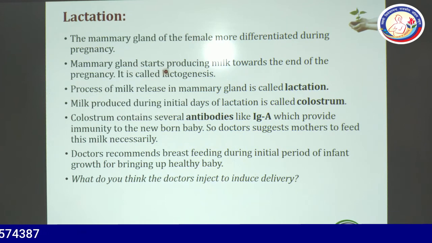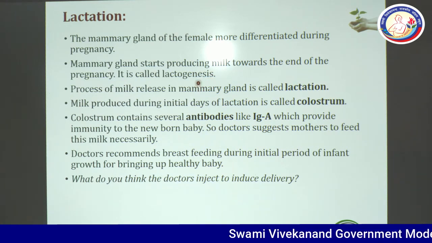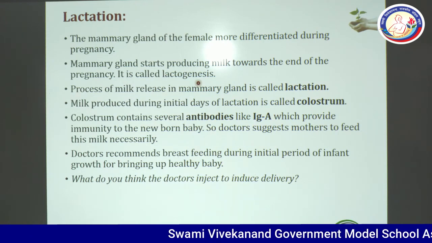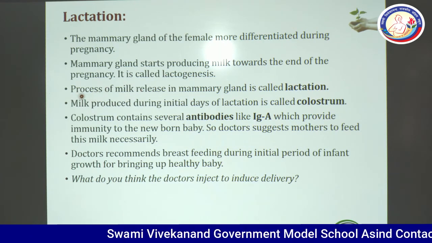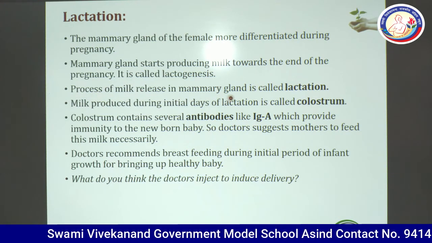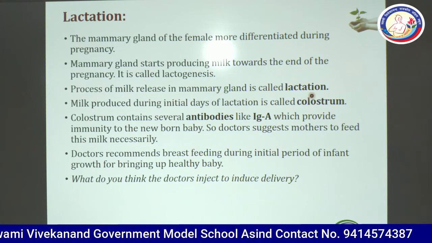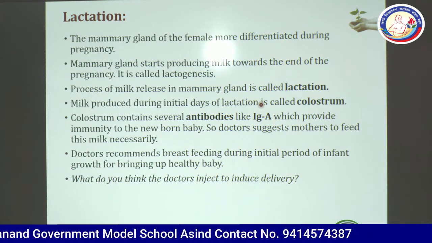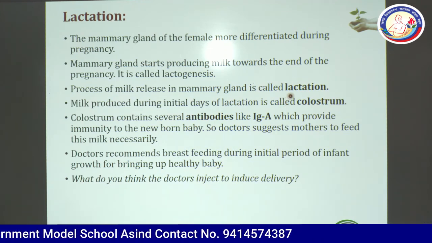Mammary glands start producing milk towards the end of the pregnancy. It is called lactogenesis. Formation of milk in the breast is called lactogenesis, and the process of milk release from the mammary gland is called lactation. So there are two terms: the first is lactogenesis and the second is lactation.